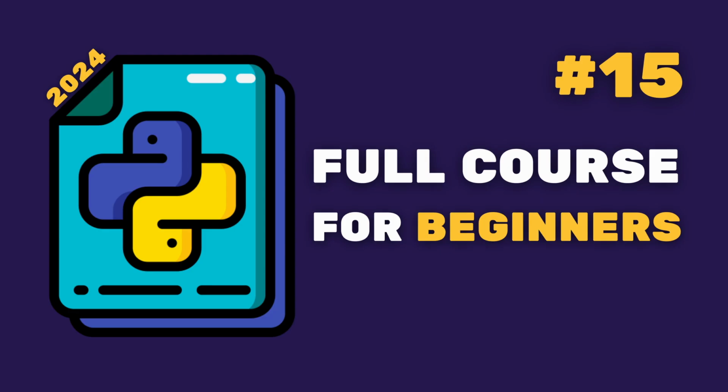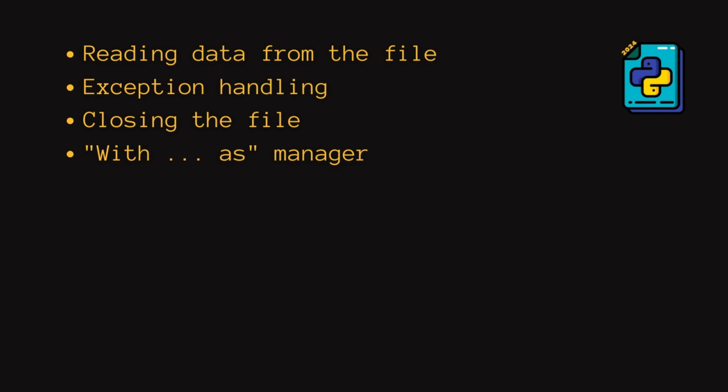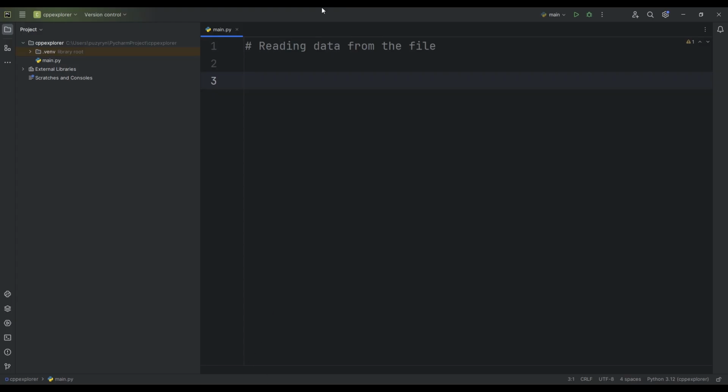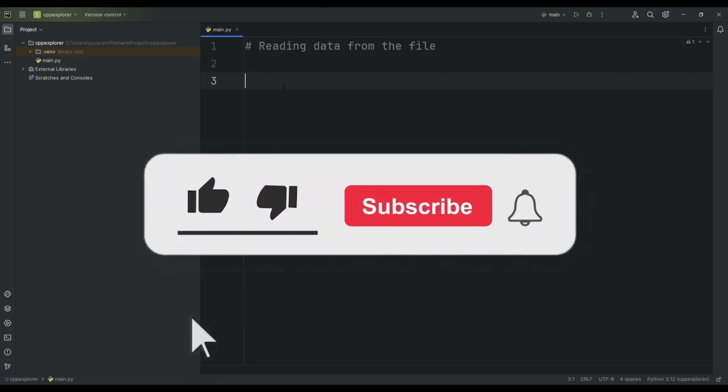Hello everyone. During this lesson, we will learn about a manager called with as, which is used for file operations in the Python language. To understand the benefits of using the with as manager, let's first work with files without its usage.